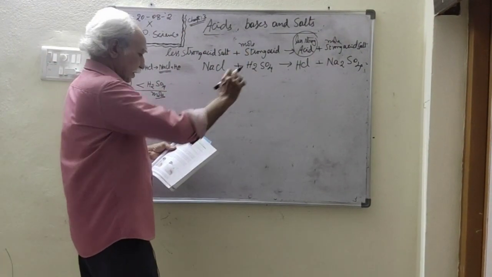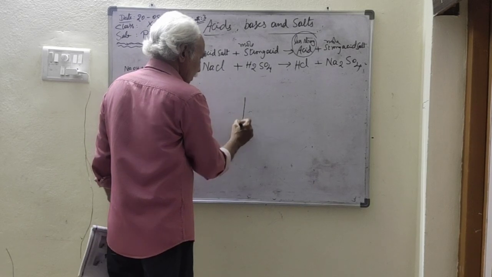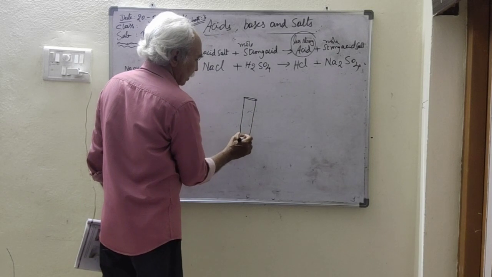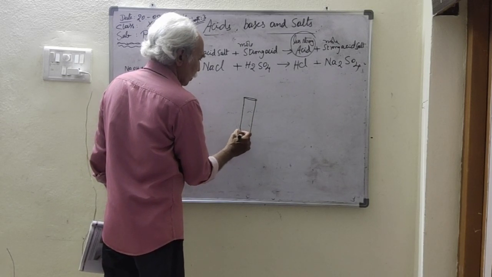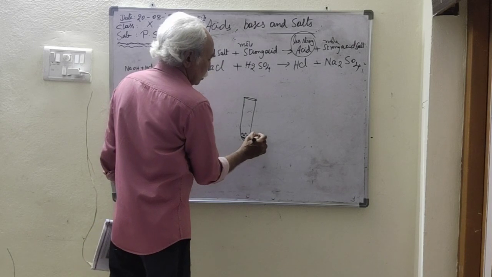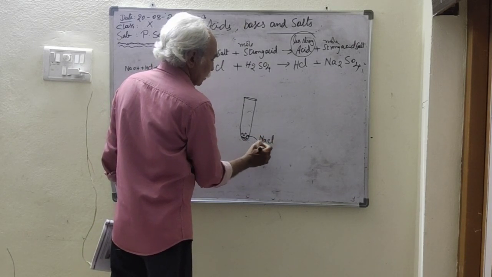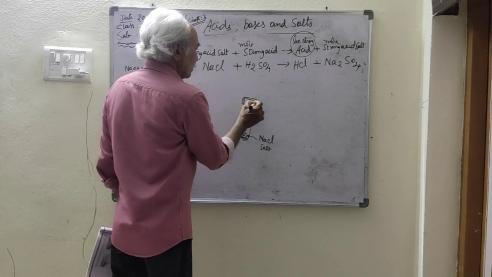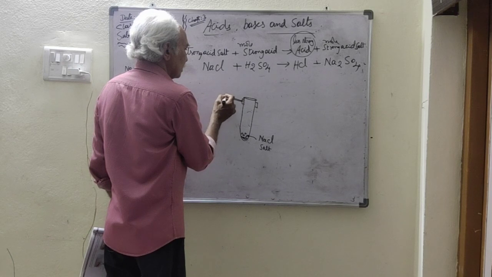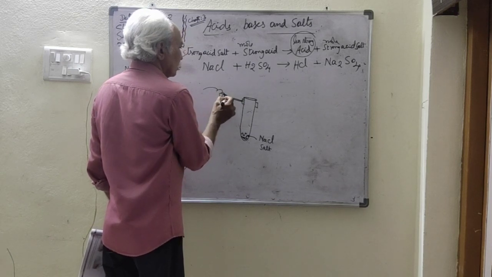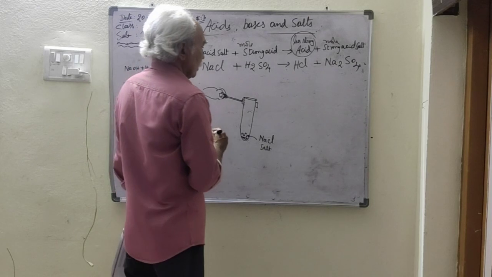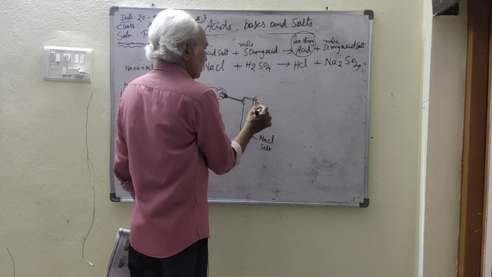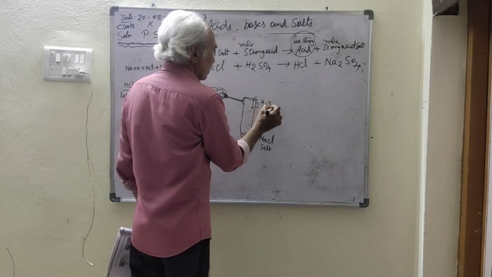Now let us see this experiment. Take one test tube with a small amount, a pinch, of sodium chloride salt. Then hold the test tube with a test tube holder. Then add a few drops of sulfuric acid, H2SO4.